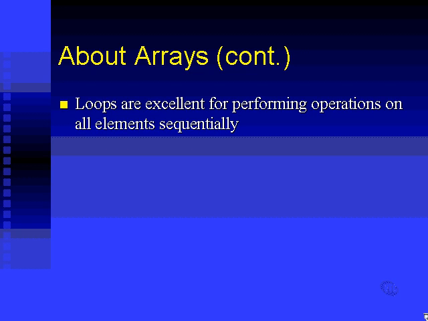Are you going to write 100 lines of code, one for each element of the array? Do you really want to write 100 almost identical lines of code? Probably not. It's unlikely that you would. It could happen on a very rare occasion where all the elements of the array are so different that there's no real way of making a common piece of code that could reference each one of them. But what typically happens is that you manipulate the elements of an array inside a loop.